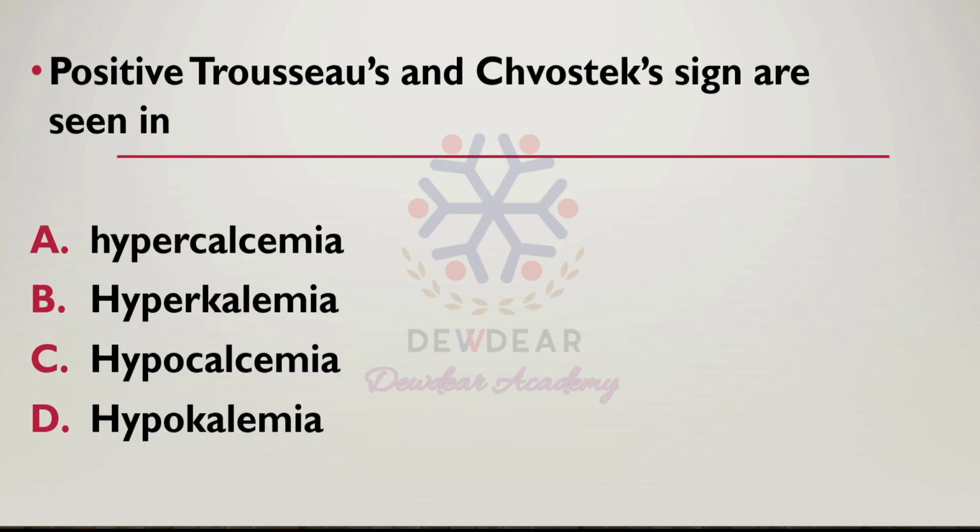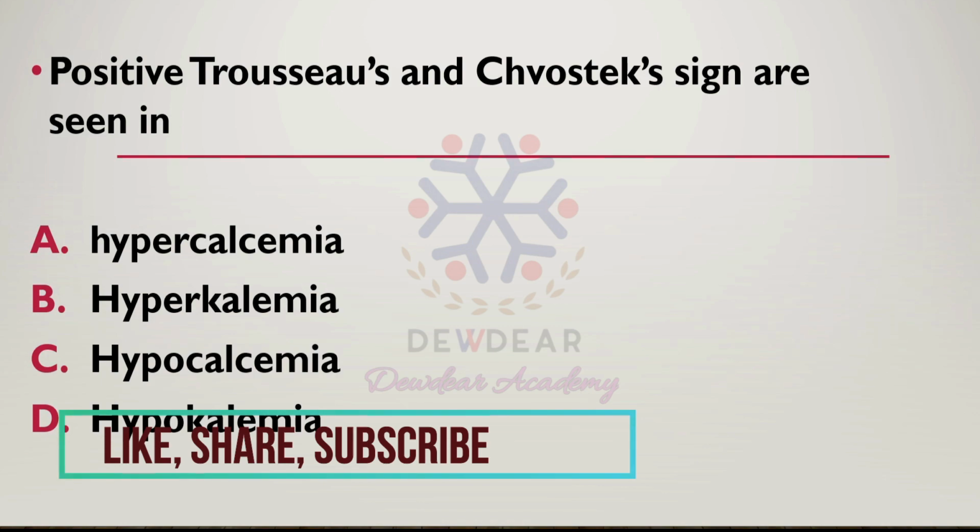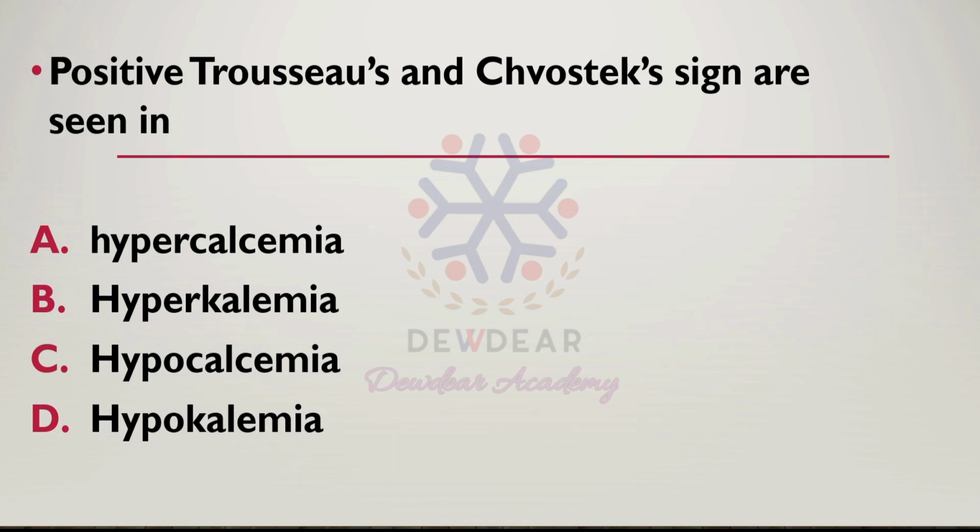Then the next question. Positive Trousseau and Chvostek sign are seen in: options hypercalcemia, hyperkalemia, hypocalcemia, hypokalemia. We know positive Trousseau and Chvostek sign are seen in case of tetany. What is tetany?